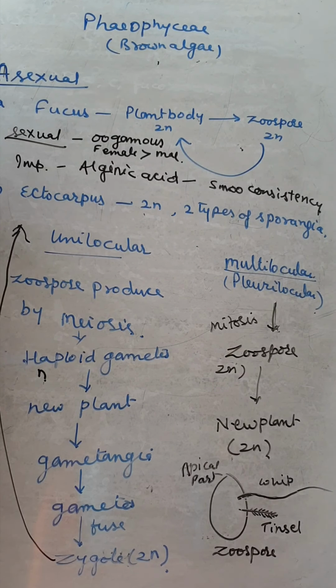So we discussed the three types of algae. Now the first group of Thallophyta, algae, is finished. Now we start in the next video, bryophytes.